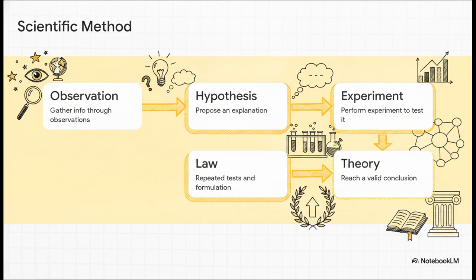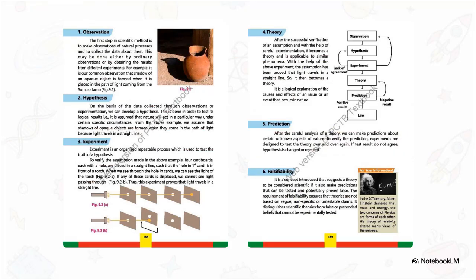We always start by identifying an issue and making an observation. Then we propose an educated guess, which we call a hypothesis. Next, we perform an organized experiment to test that guess. If the data repeatedly backs it up, we formulate a theory. And if that theory withstands wide-ranging, intense tests over a long period of time, that's when it becomes a recognized scientific law.